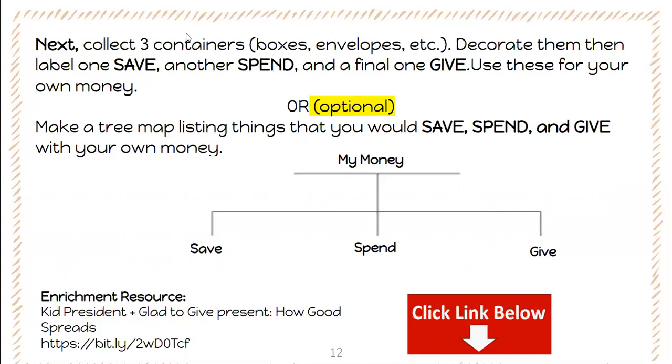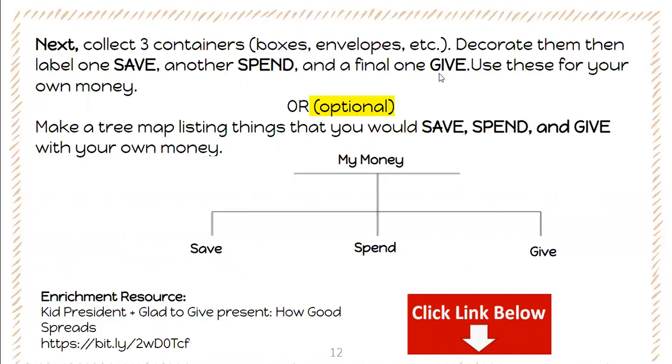So let's say you're trying to save your money for a cool toy at Target. You could put your money in the save envelope. Let's say that you want to spend your money on a new Xbox game. So you'll put that money in the spend section. Or let's say that you want to give some money to one of the charities that you've talked about with your parents. You can put your money in that envelope.